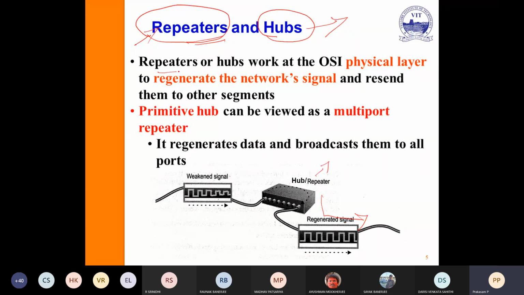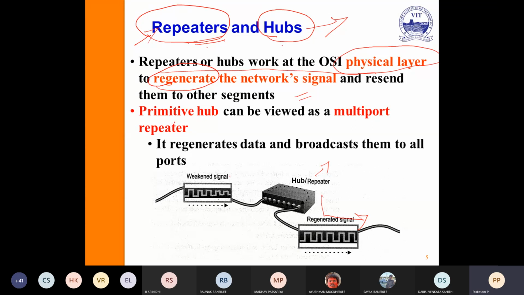So repeaters and hubs work at the physical layer because they do not involve any data management. Simply it receives the information and increases the signal strength, then passes it to the next one. It regenerates the network signals and won't do anything else on them. It just replicates the input signal with a higher amplitude and resends it to the other segment. So the repeater and hub purely work at the physical layer.